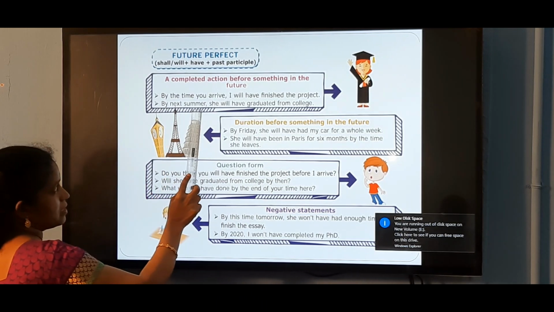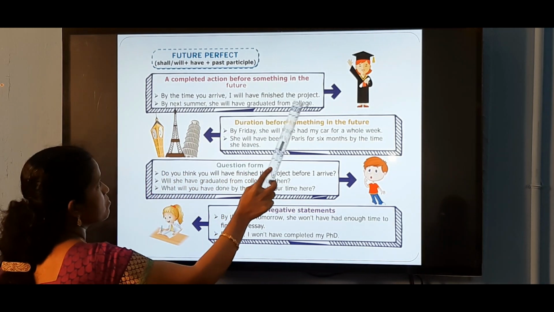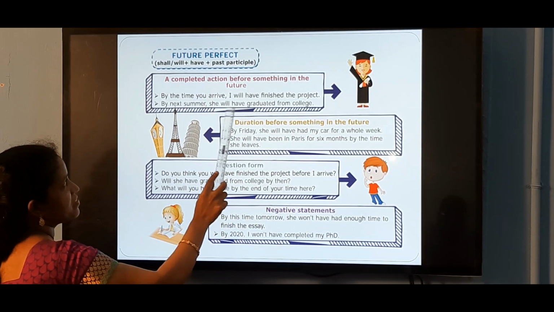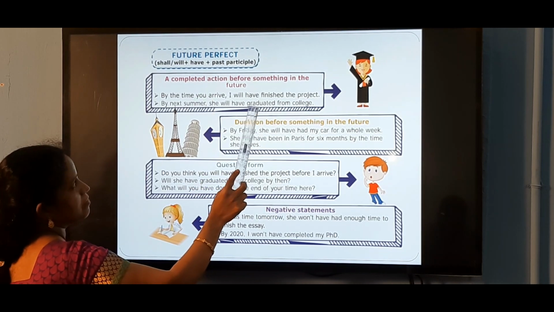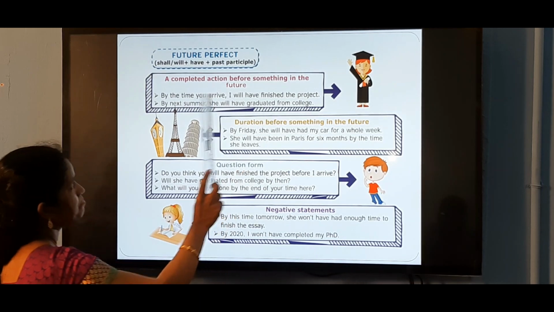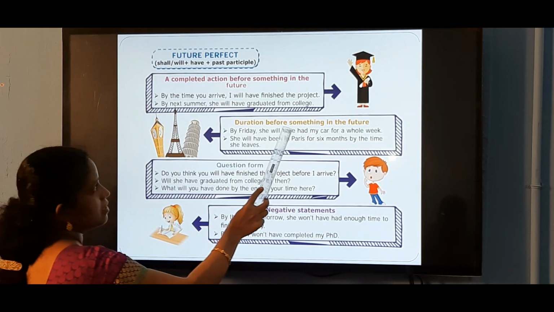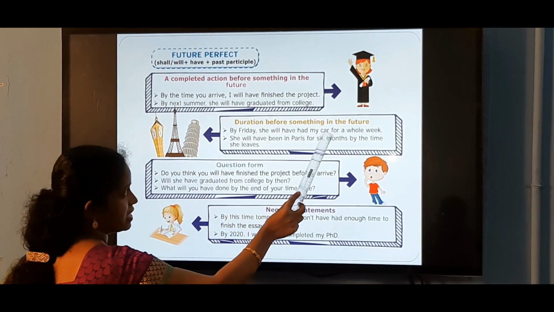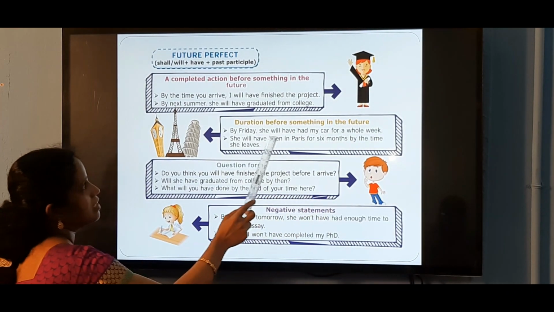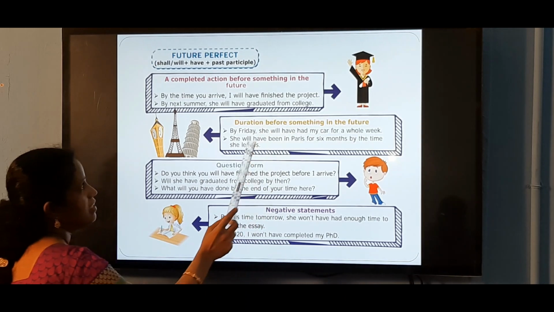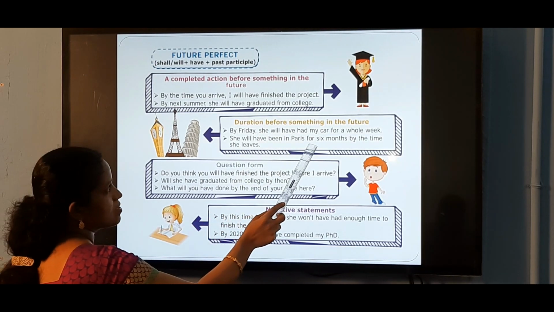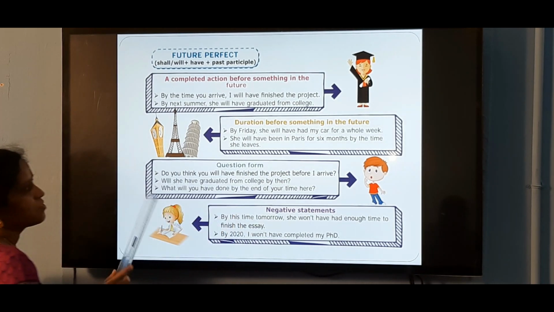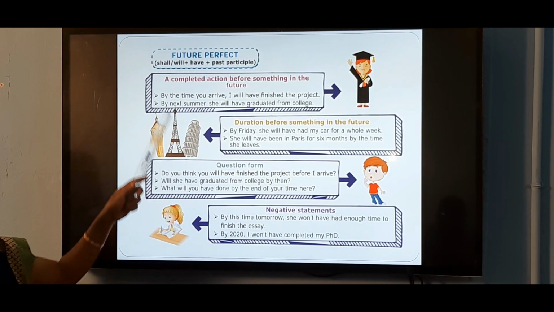By next summer, she will have graduated from college. Will have graduated. Future perfect. She will complete her degree. Duration, before something in the future. By Friday, she will have had my car for a whole week. She will have been in Paris for 6 months by the time she leaves. Will have been.